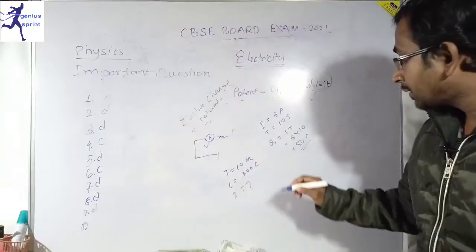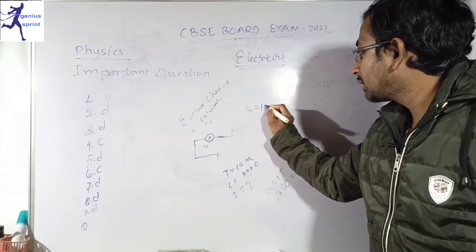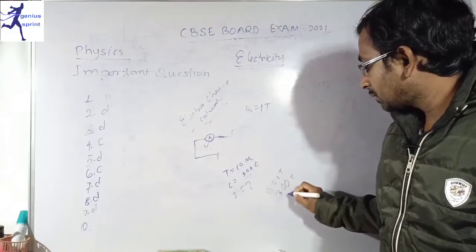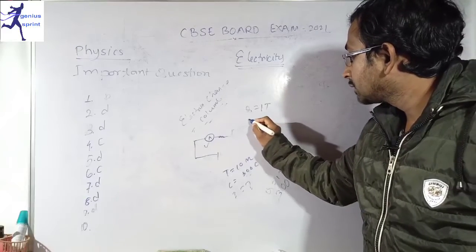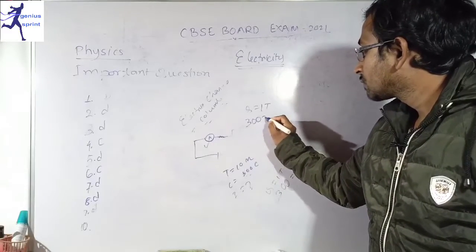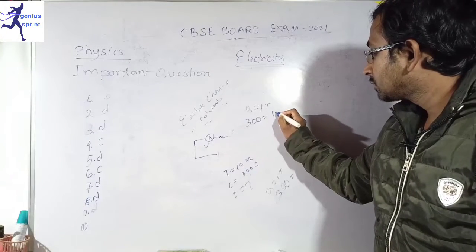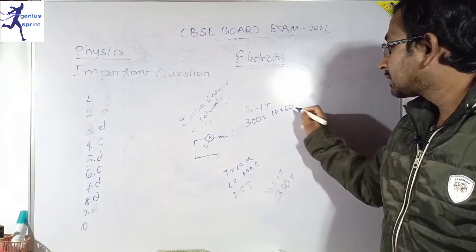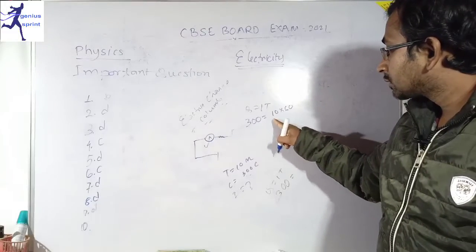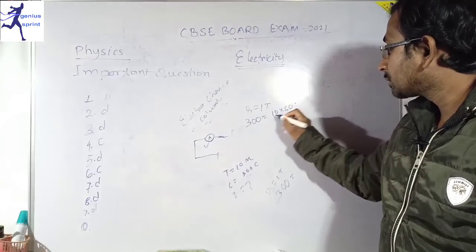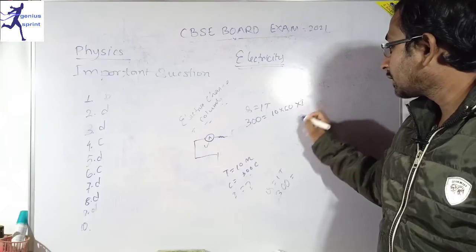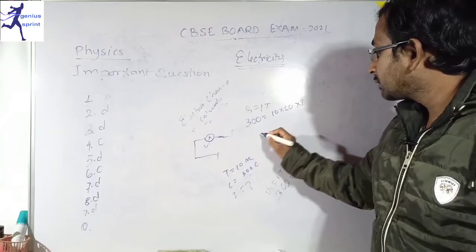As all of you know, Q is equal to I into T. So here Q is given, how much? Q is 300, I we have to calculate, and T is 10 minutes, 10 into 60 seconds.